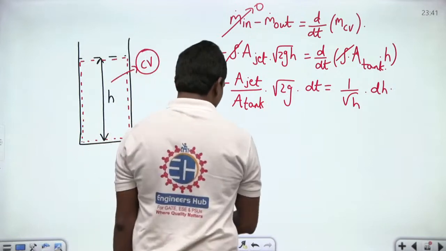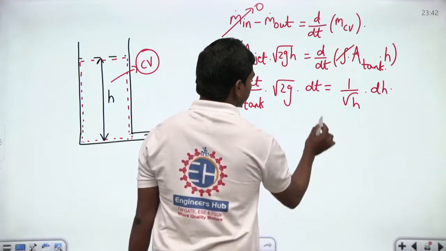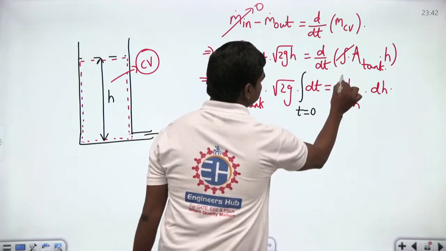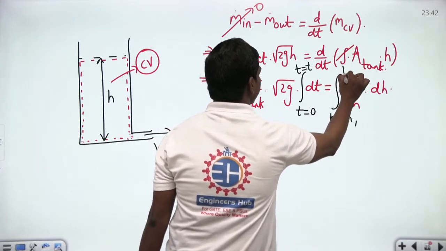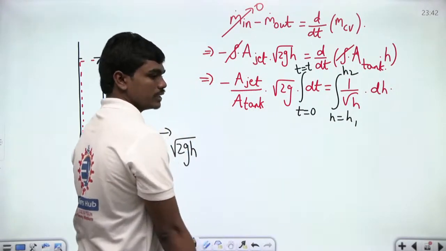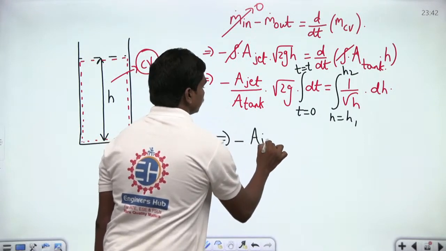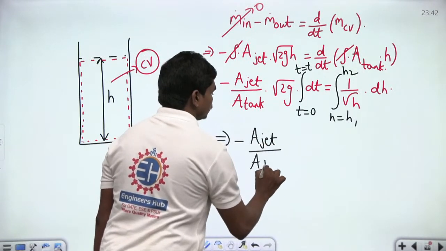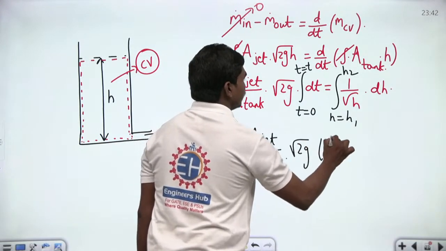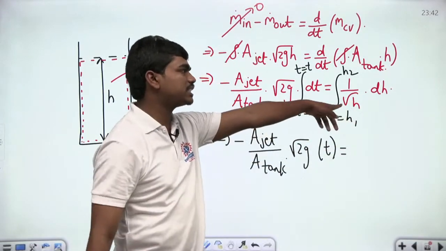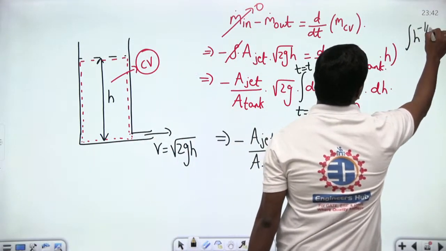Now all these things are constant. So, if you integrate within two limits, at time t equal to 0, the initial height of water is h1, and at time t equal to t, the height of water is h2. This implies minus a jet divided by a tank into root 2g into time t is equal to the integral of h power minus 1 by 2.